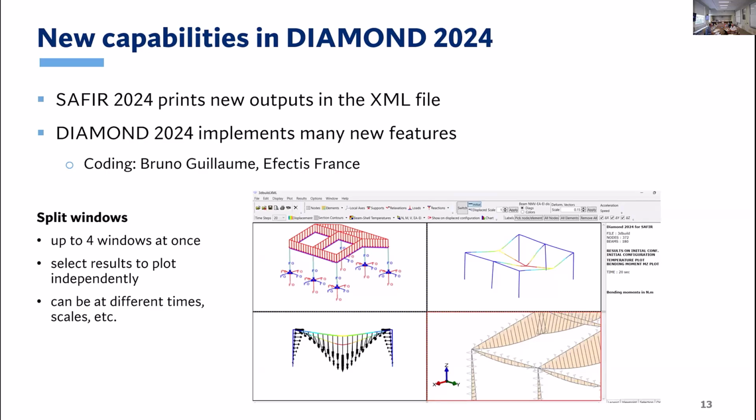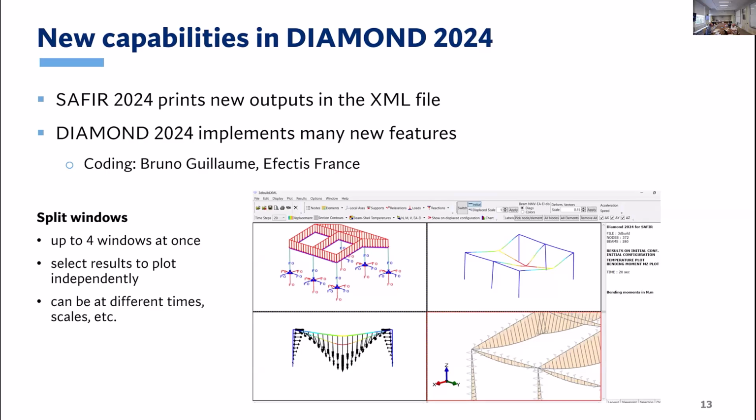And so for the next version of SAFIR, this time we moved lots of effort to the post-processing capabilities. And here I must acknowledge the contribution and recoding by Bruno Guillaume from Effectis France, who was the developer of these capabilities in Diamond.